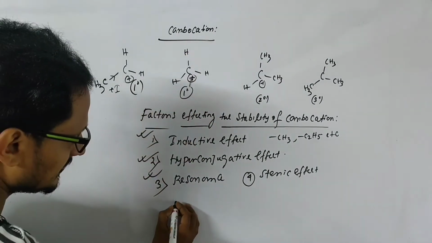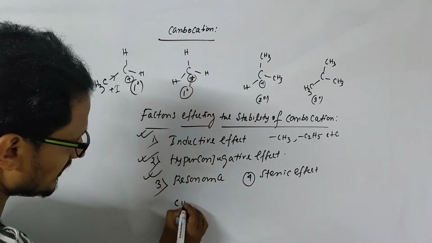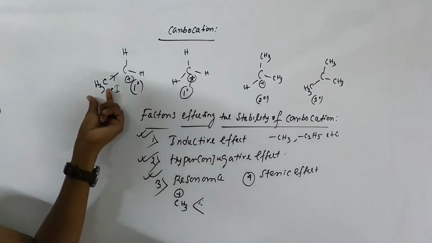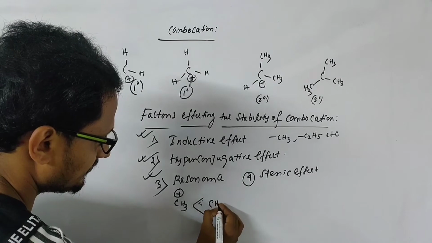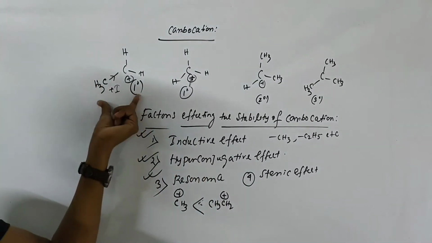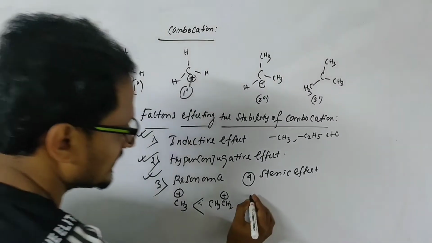So we can write that this is the least stable carbocation. Then due to the 1 plus I effect of this CH3 group, the stability of this carbocation increases.